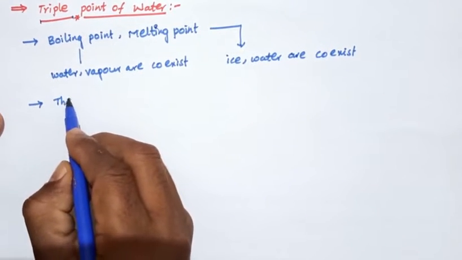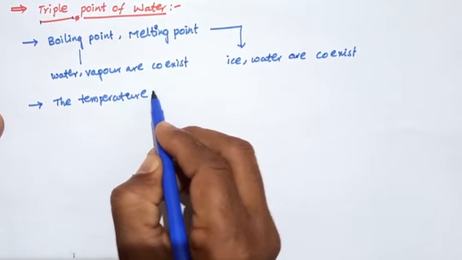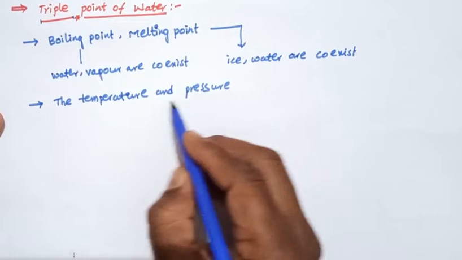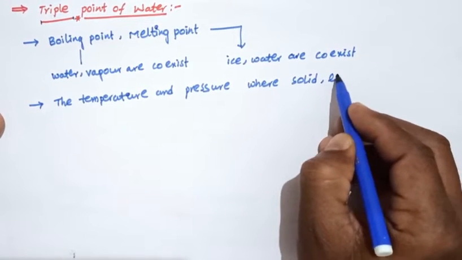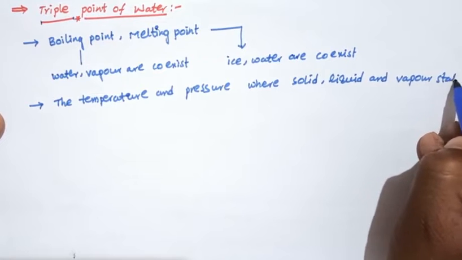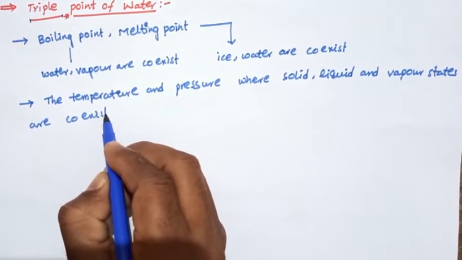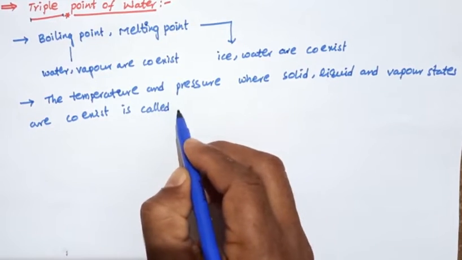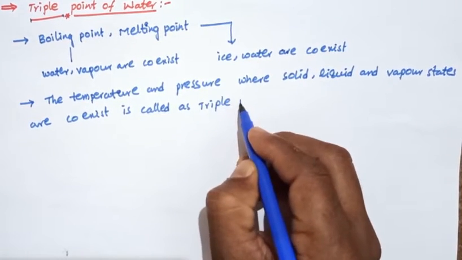So the definition is: the temperature and pressure where the solid, liquid and vapor states coexist is called the triple point.